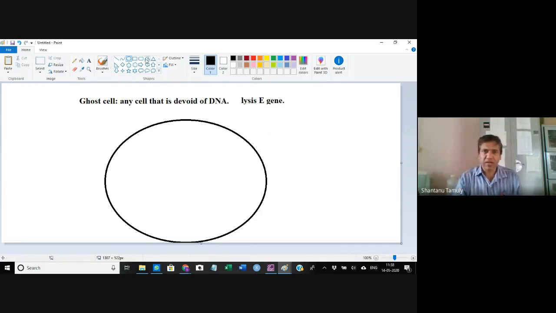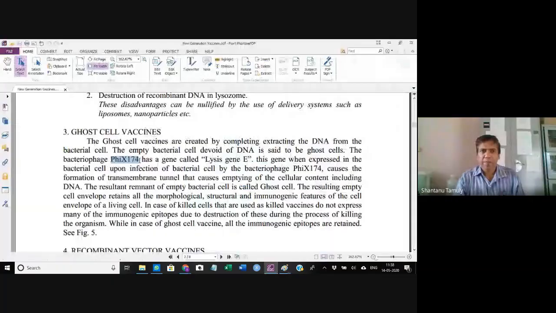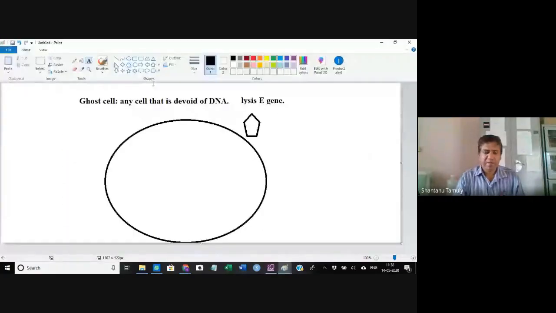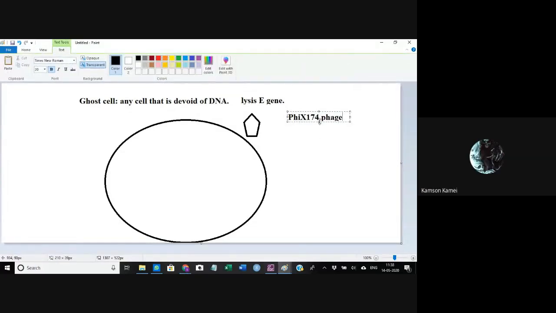This bacteria is infected with a bacteriophage, not any bacteriophage, but the phiX174 bacteriophage.